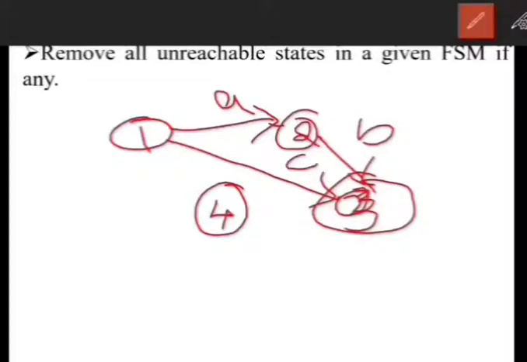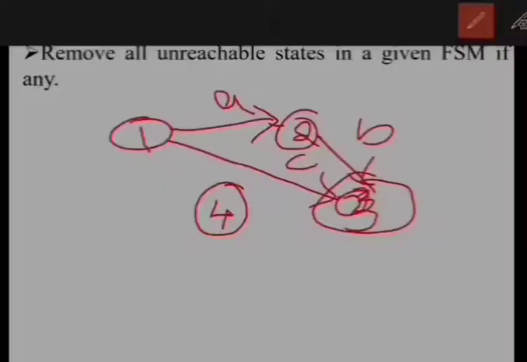Here state 4 is not reachable. State 1 is reachable, 2 is reachable and 3 is reachable, but there is no way we can reach state 4. So if any states like this are present in the finite state machine, we have to remove such unreachable states.